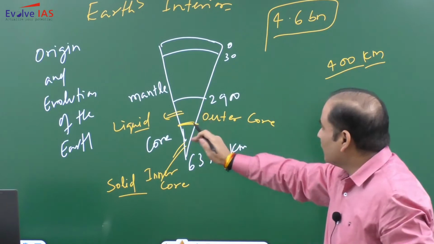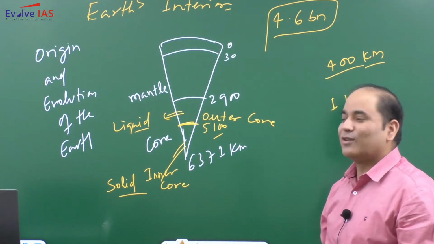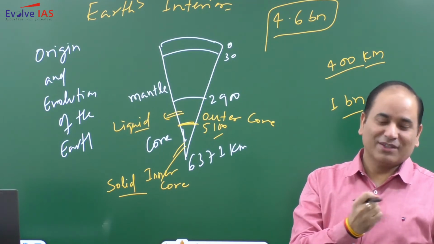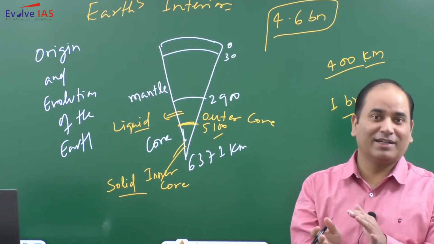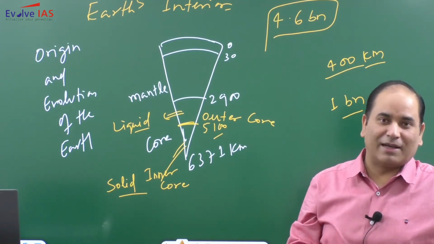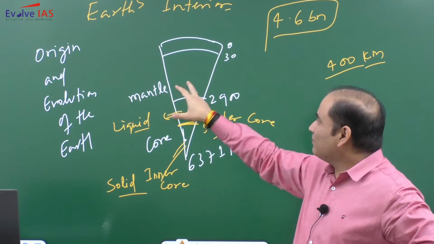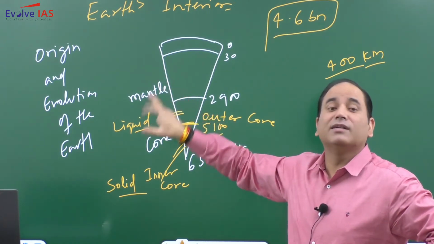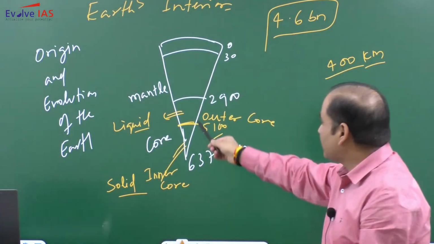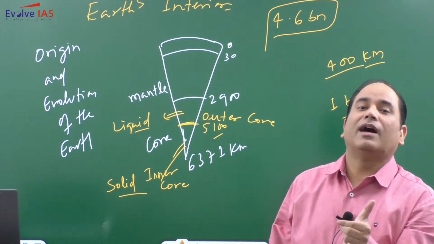Now here roughly this thickness is what? It is around 2000 kilometer. So around 2000 kilometer, such a huge amount of rock is in molten condition. So यहाँ पे भी there will be huge convection. Because of this huge convection, what is happening? The material will try to come out. So rising will be there. But because the mantle is in solid condition, this rising will not be allowed, but there will be some other consequences. So what is the consequence? Because this is liquid, this is solid, and this core is primarily made up of iron.